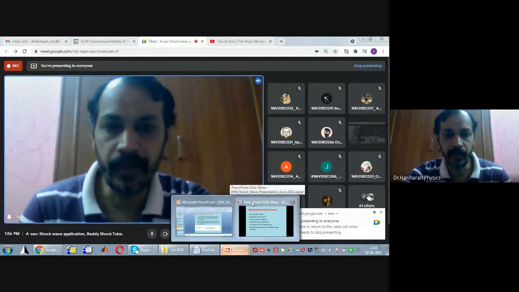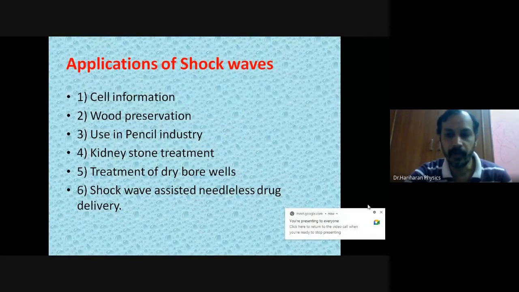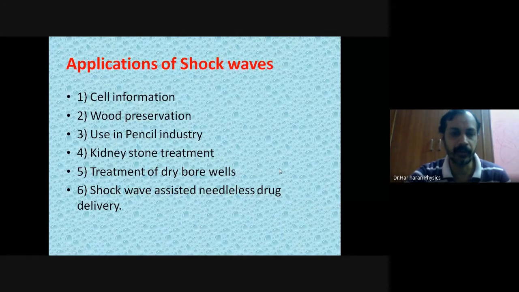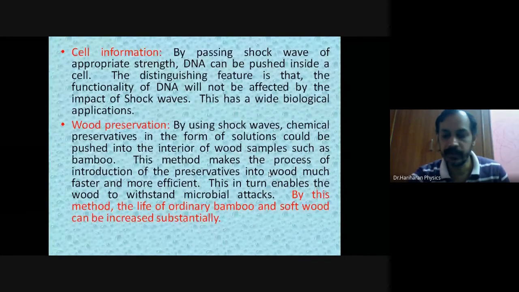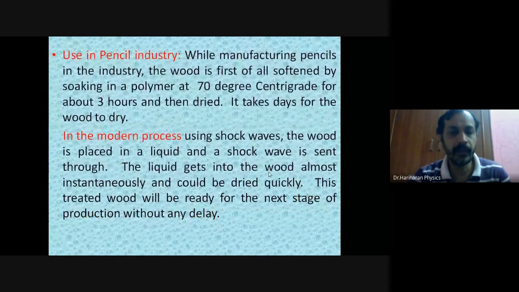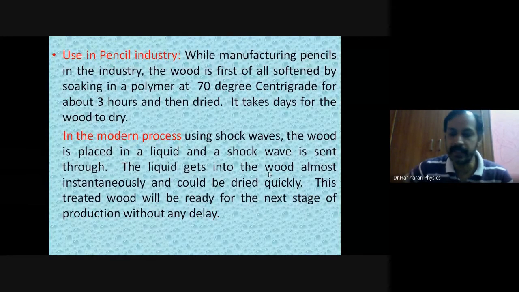Okay, so today we will do two things. One, we will focus on the rest of the applications of shock waves, and also we will look at the construction and working of the Reddy shock tube. Now shall we move on? So first we will look at, this is done. Next we will look at how shock waves are used in pencil industry.